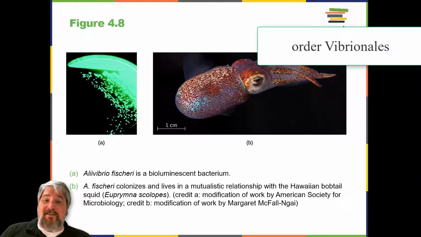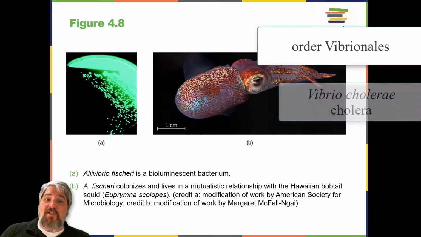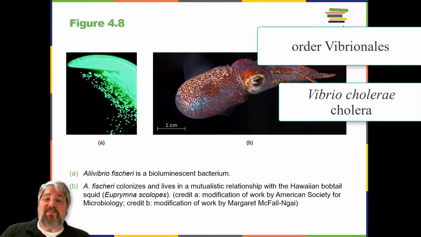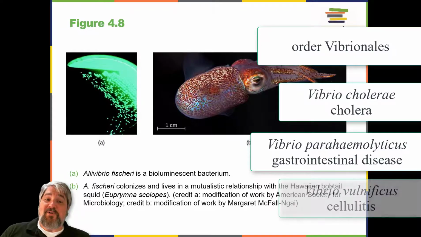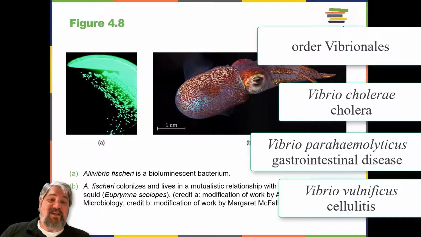The order Vibrionales includes the human pathogen Vibrio cholerae. This comma-shaped aquatic bacterium thrives in highly alkaline environments like shallow lagoons and seaports. A toxin produced by Vibrio cholerae causes hypersecretion of electrolytes and water in the large intestine, leading to profuse watery diarrhea and dehydration. Vibrio parahaemolyticus is also a cause of gastrointestinal disease in humans, whereas Vibrio vulnificus causes serious and potentially life-threatening cellulitis, infection of the skin and deeper tissue, and blood-borne infections.